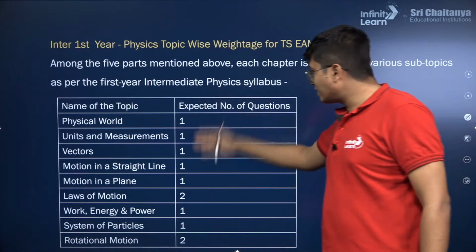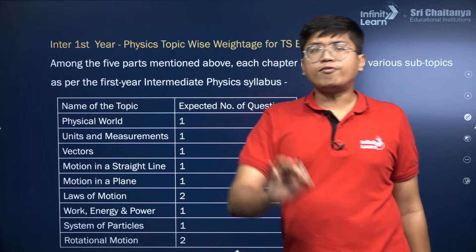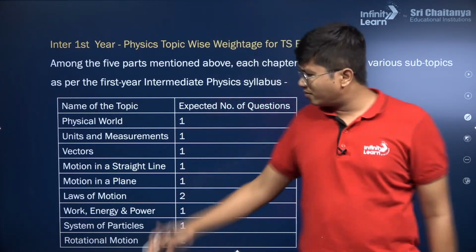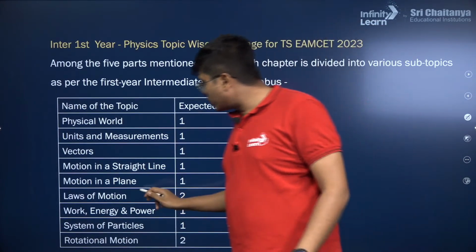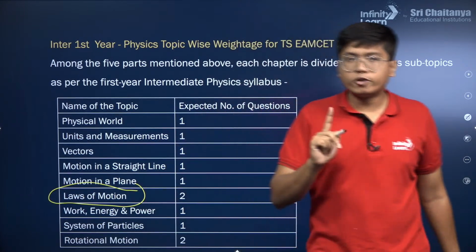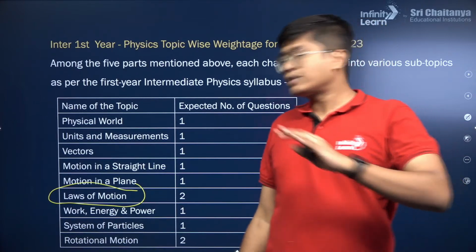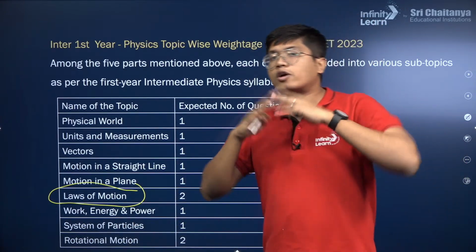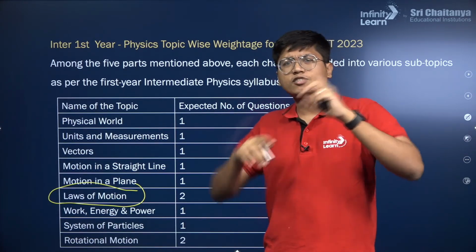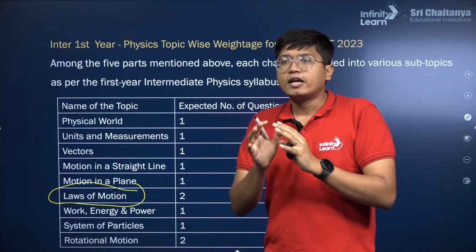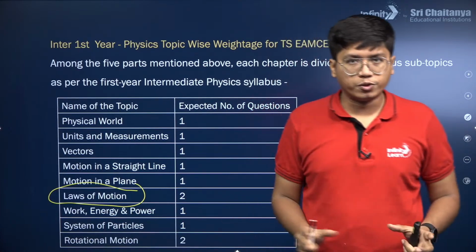So first up, these are the weightages, roughly the expected number of questions, where if you want to focus on what are the key topics I need to cover, everything has roughly similar weightage, especially in physics. Just if you want to focus, laws of motion becomes an important topic. The reason is not just because it has 2 questions coming from it, but also because in laws of motion, you'll have a lot of types of problems, all the different cases possible. You won't get too many questions for very complicated arrangements, but the basics, the inclined planes and the basic pulleys, those should be clear to you.